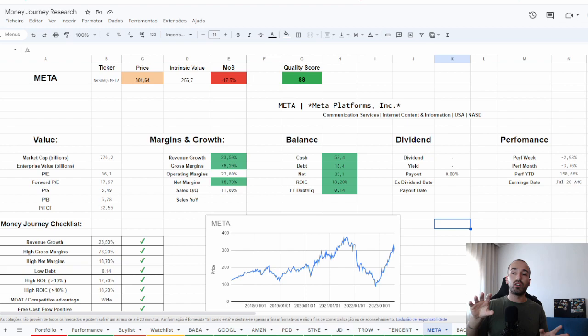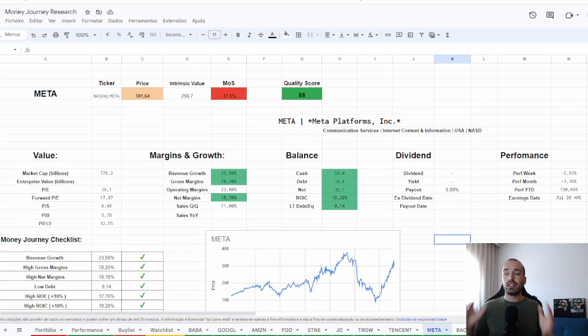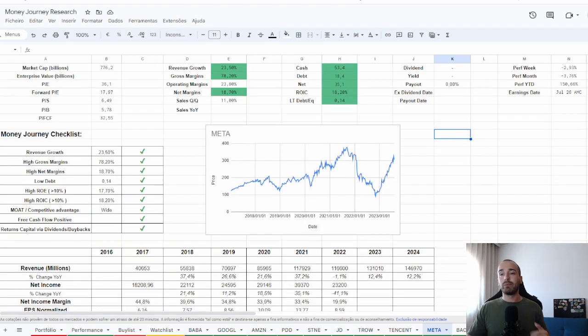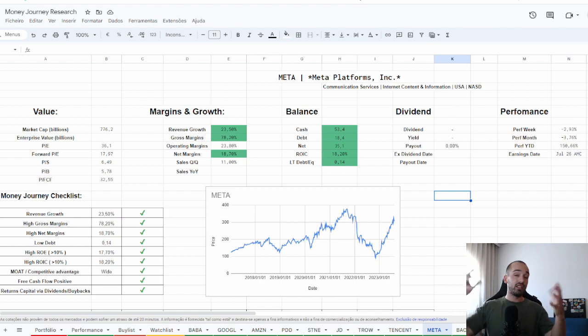Of course, the quality of the company interferes with the assumptions I have in my valuations. But in general, it is a really good quality. It will be really difficult to have Meta trading under their fair value again. It was a really good opportunity. At the moment, it's not, but this is my method. That's how I calculate the intrinsic value of a company.